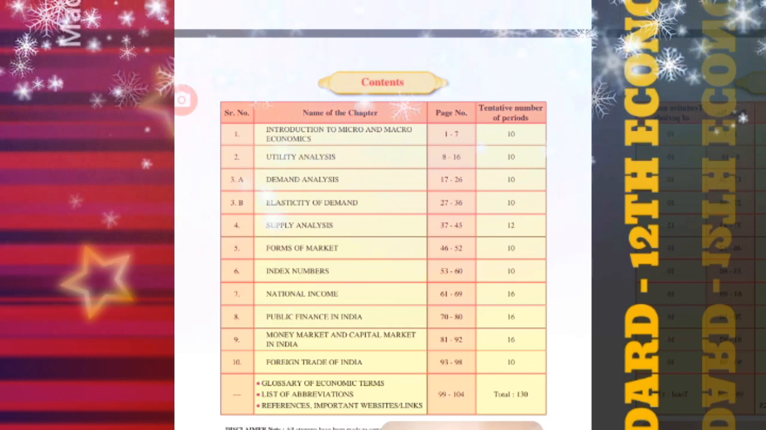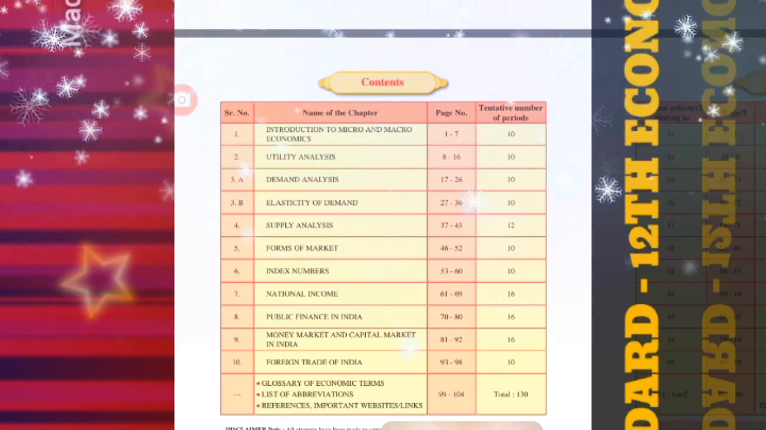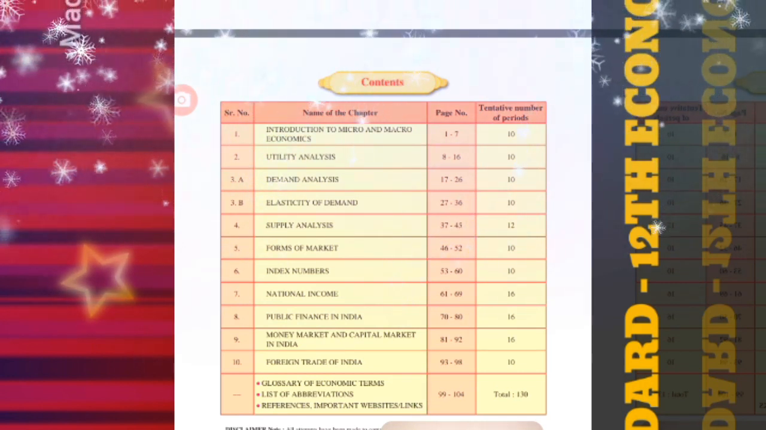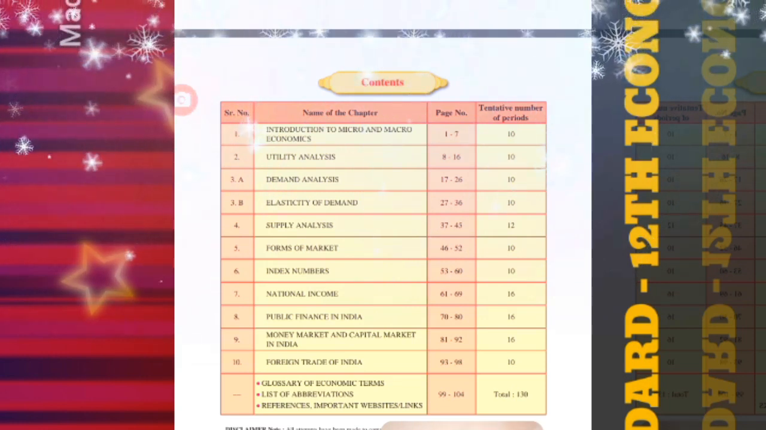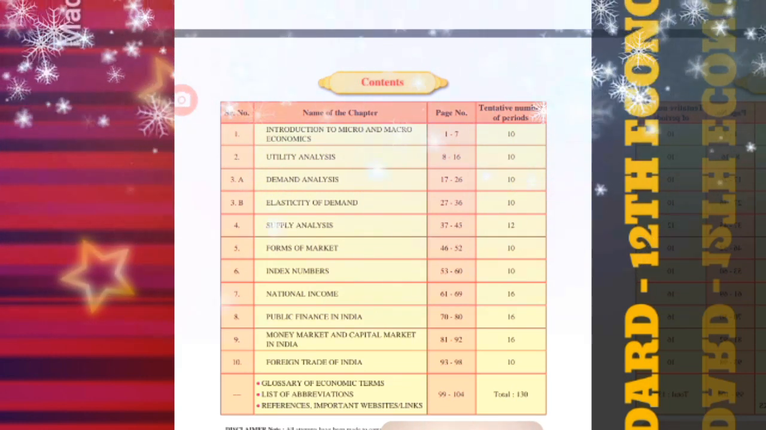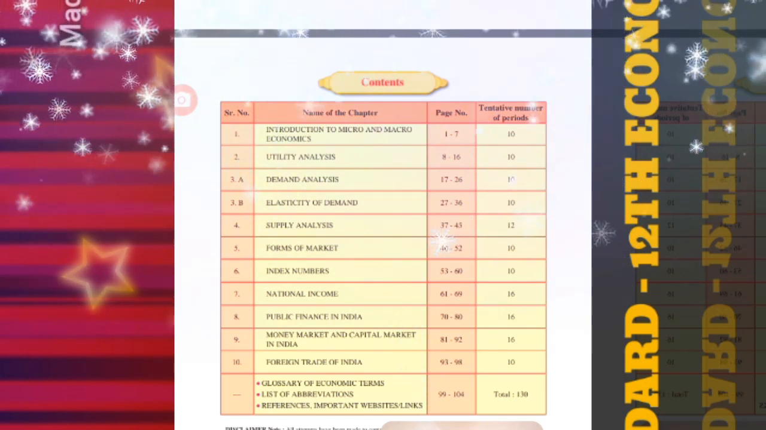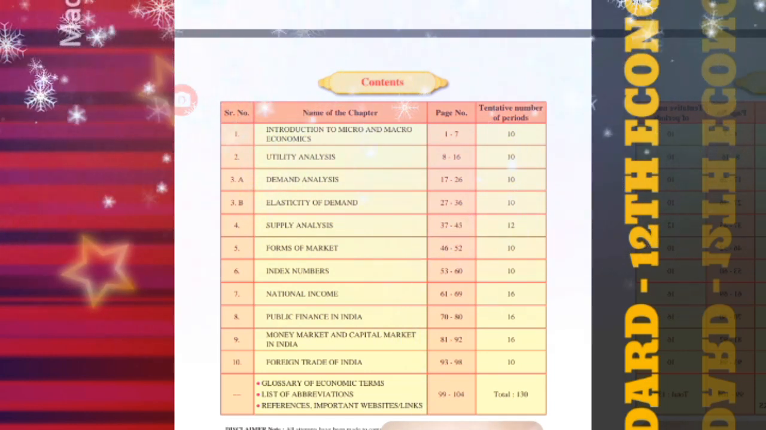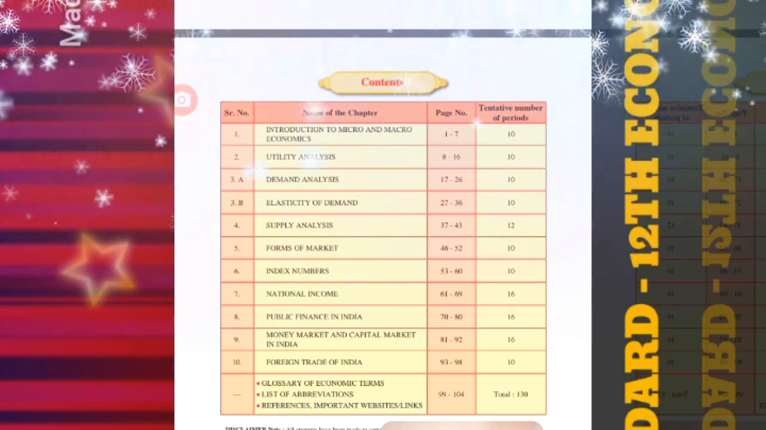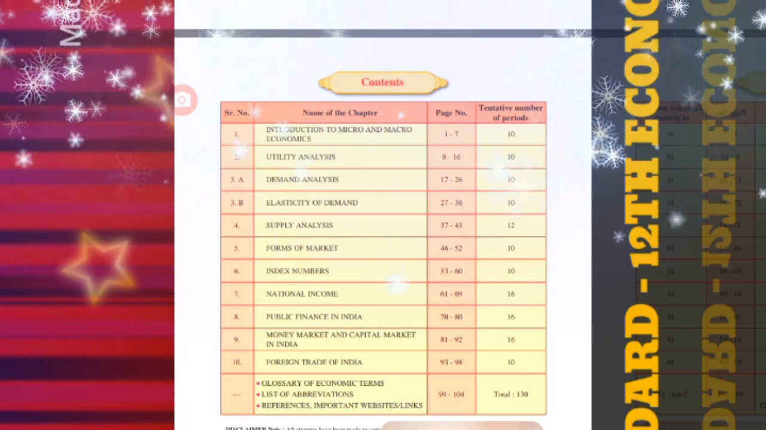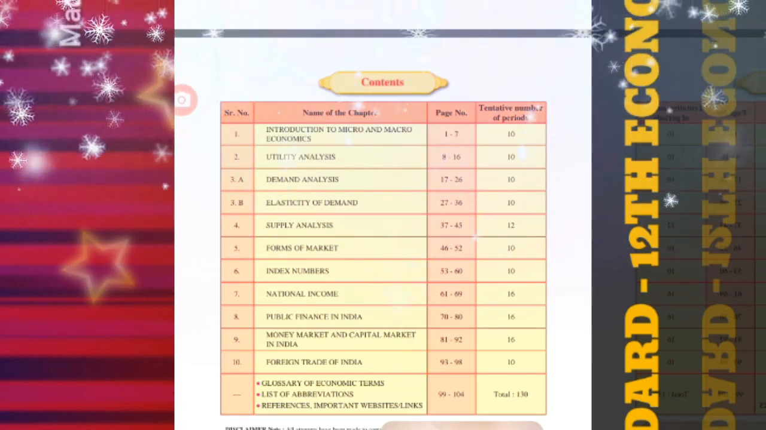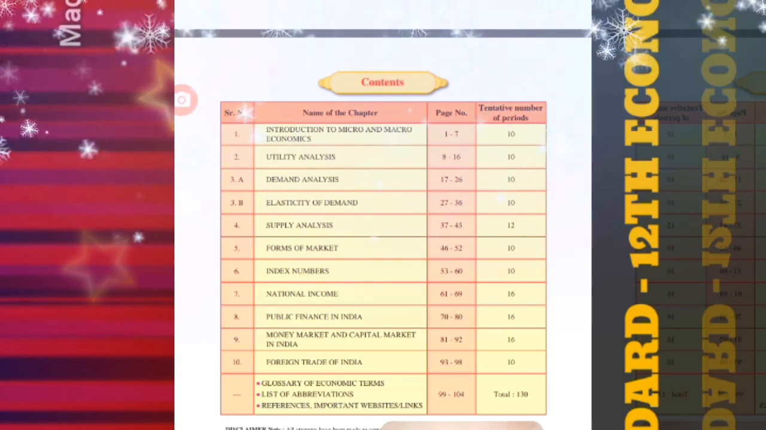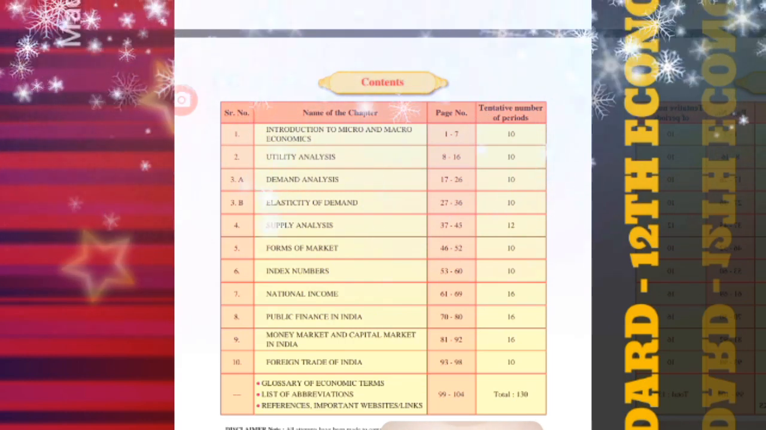Chapter number 6, index numbers. Chapter number 7, national income. Chapter number 8, public finance in India. Chapter number 9, money market and capital market in India. Chapter number 10, foreign trade of India. So this is the index of the chapters that students, we all are going to study this year, and we are going to start first with chapter number 1.